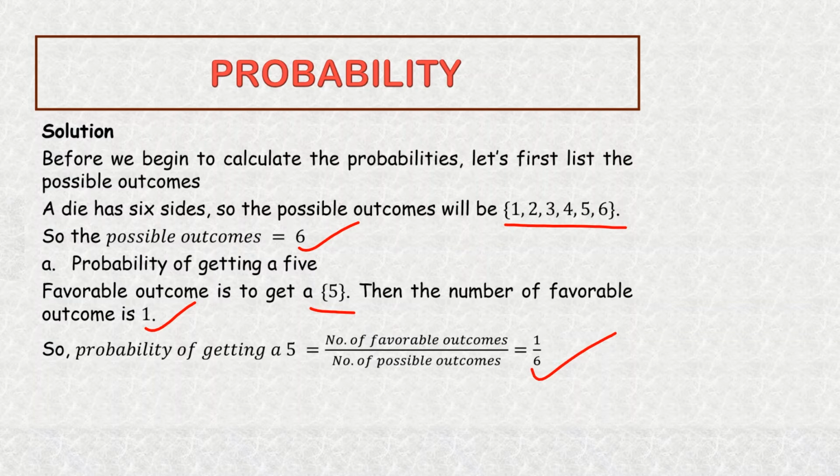You might be wondering how we got our favorable outcome to be 1. If we go back to the list of possible outcomes, you will notice that 5 only appears once. So that means that when we throw a die and we get a 5, we can only get it once. So the number of favorable outcome is 1.